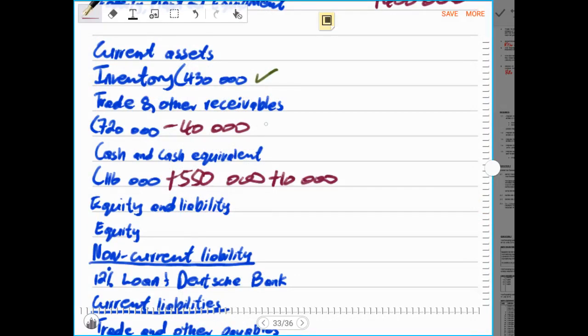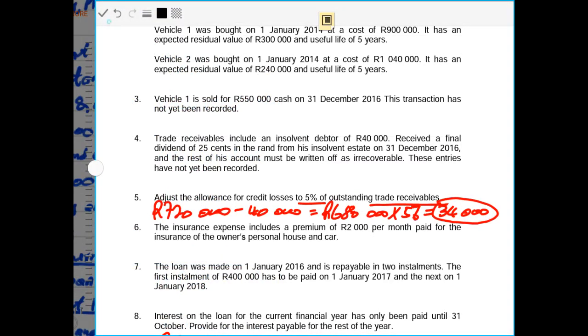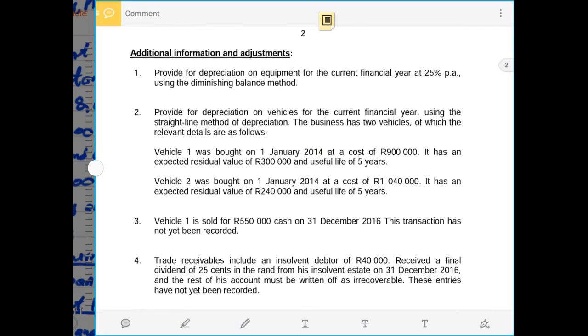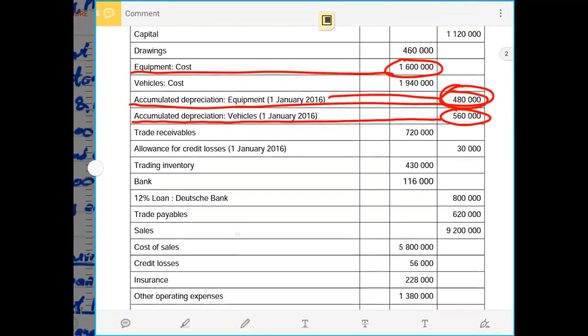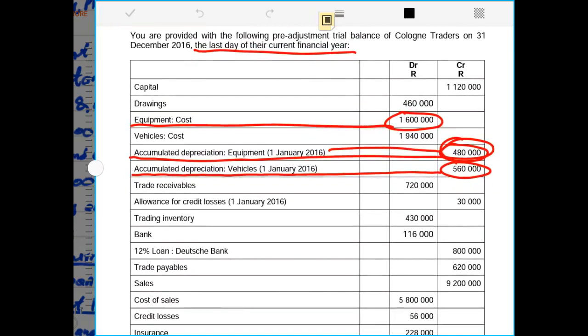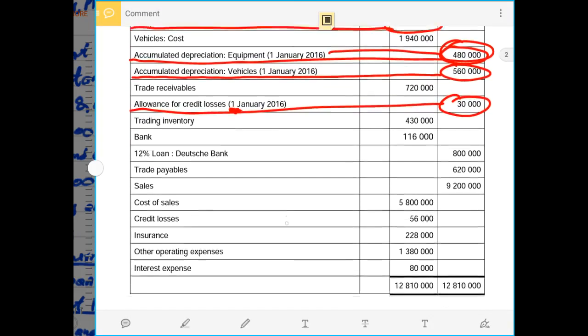be removed from our trade and other receivables. So now the full 34,000 rands that we have calculated must be recorded as negative under our trade and other receivables in the statement of financial position. Then after, we have to make some adjustments now. Remember, in the trial balance there was an amount of 30,000 rands of the allowance for credit losses that was already recorded, and it was done last year, hence it became an opening balance by the 1st of January 2016. So now 30,000 rands was already recorded.